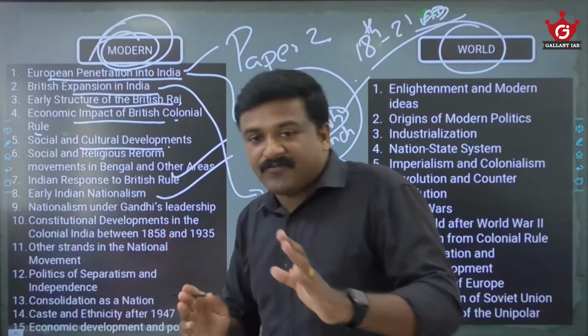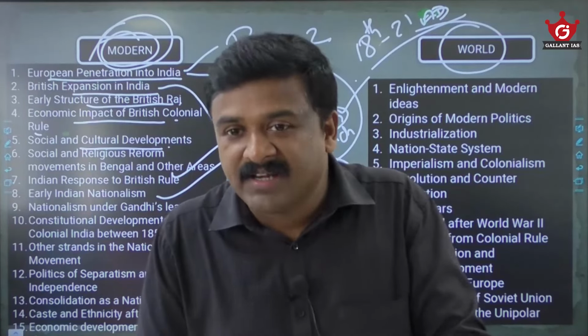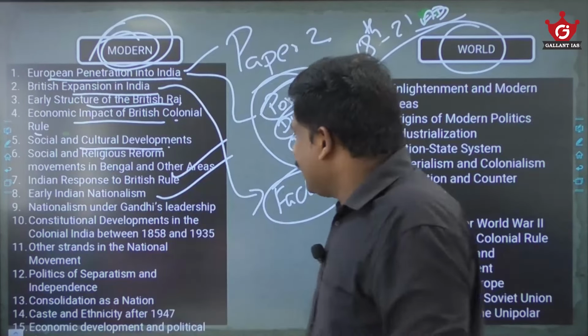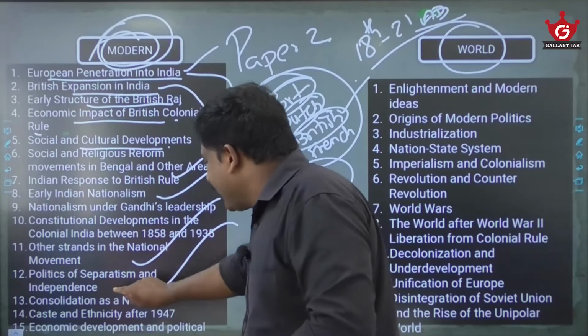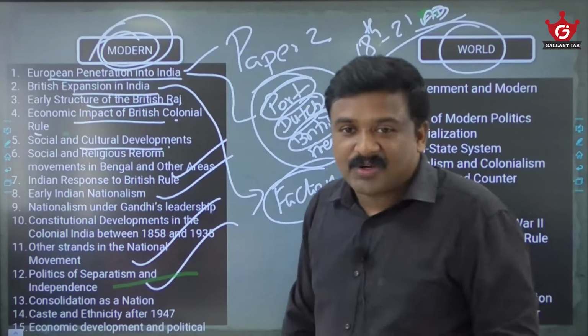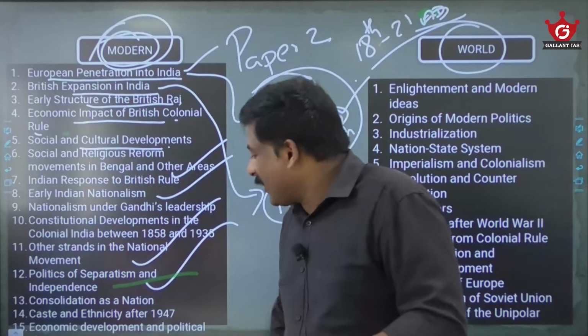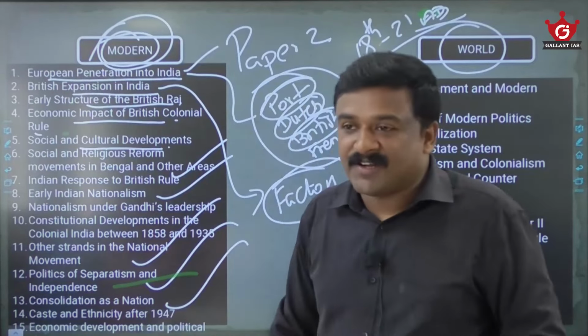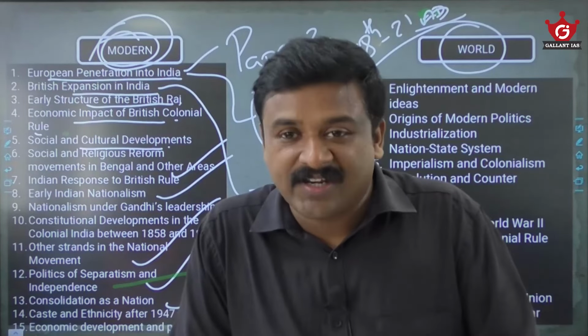Then there are different phases: moderate phase, extremist phase, Gandhian phase in Indian nationalism. Am I right? That we will cover in detail. Then a revolutionary phase, etc. Then finally freedom and partition. How India got to freedom and how India was partitioned into India and Pakistan, and what are the challenges we faced after that. Post-independence is all about how we reconsolidated India as a nation.